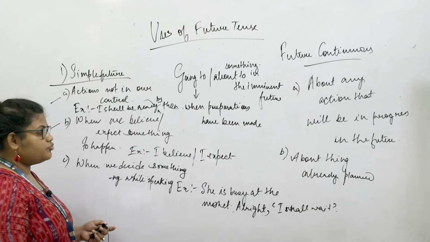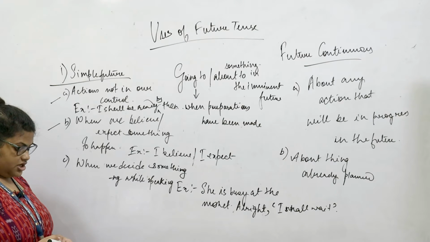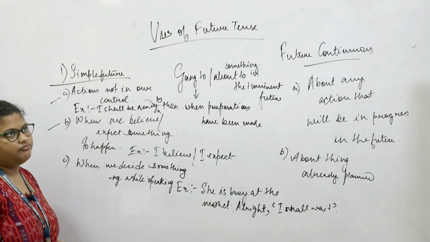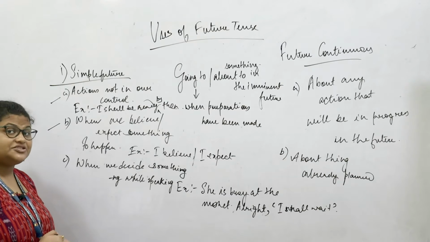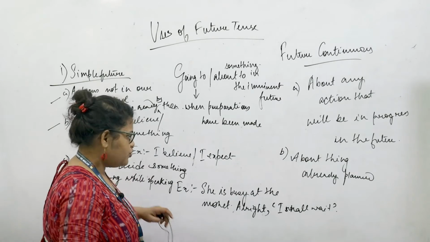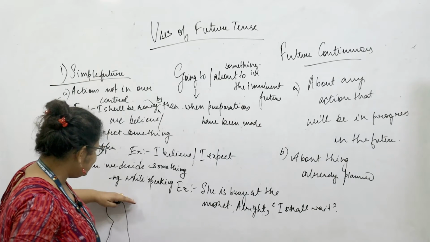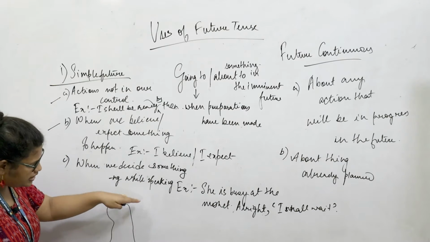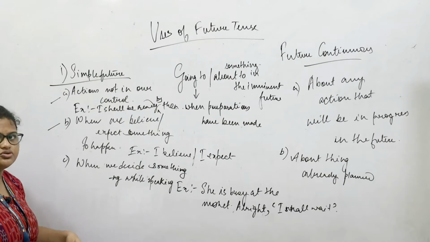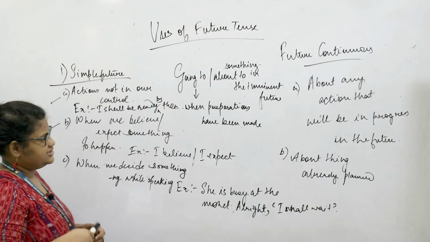So when you reach a place and ask for meeting someone and they say that she or he is busy right at the moment, and then you say, all right, I shall wait. So while you were in conversation, you decided to wait for the person. Hence, when we decide to do something while already in conversation or speaking to someone else, we would also be using the simple future tense.